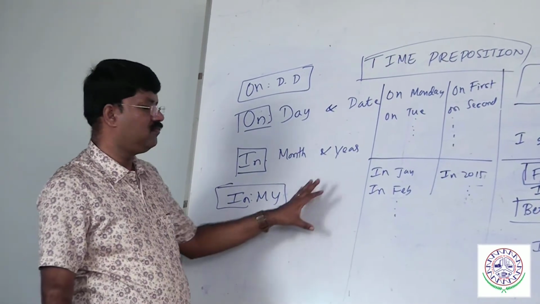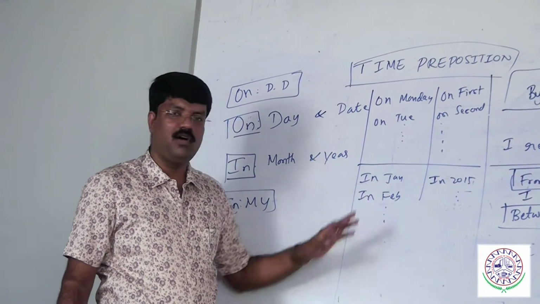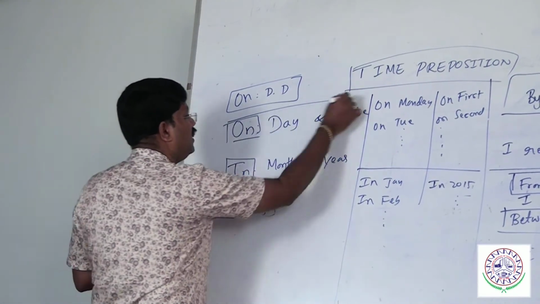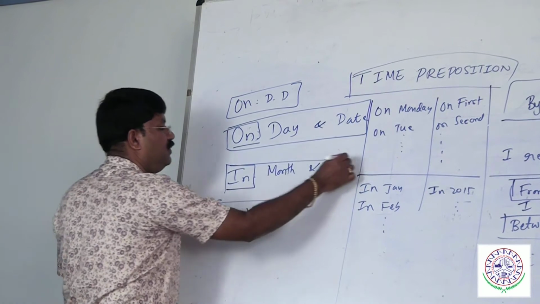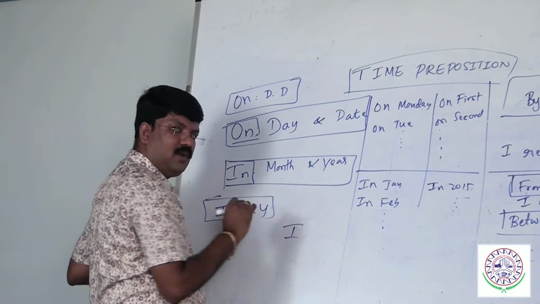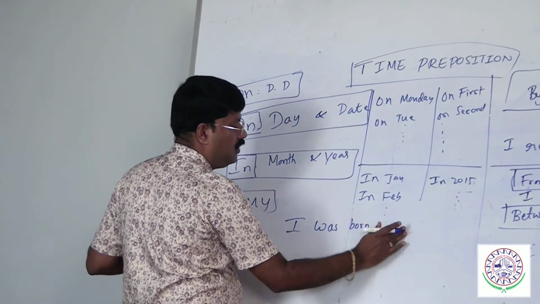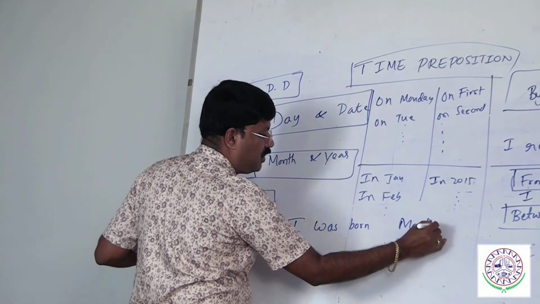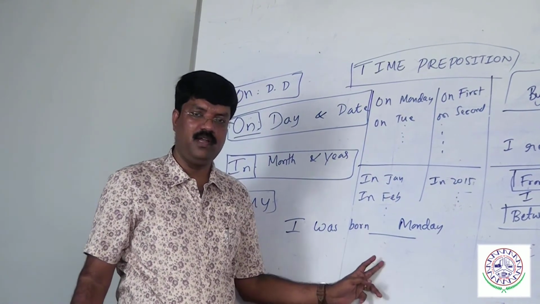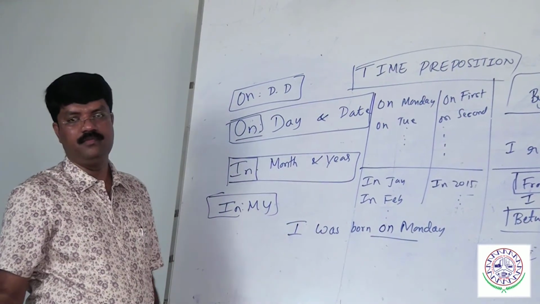The majority of the questions are again based on time prepositions. They give all the options, but you have to be very careful. On and in. On should be used before the day and date. In should be used before the month and year. Let me give an example. I want to mention only the day. I was born Monday. They give the options in Monday, on Monday, at Monday, none of them. What is the right one? The answer is I was born on Monday.